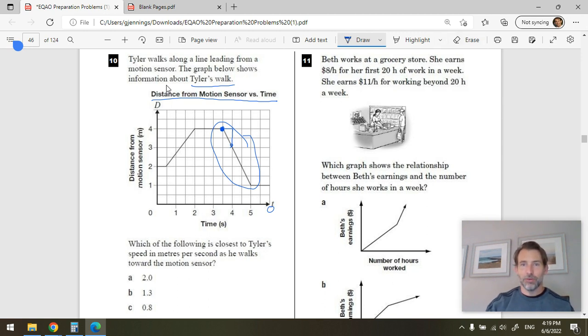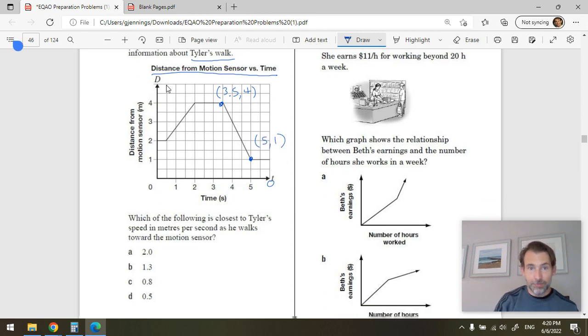All right, so here, why is this the case? Okay, so I'll show you why. Let's label some points, everybody. This point here is in the X 3.5 seconds, and in the Y, that's 4. Okay, 3.5 seconds and 4 meters away. This one is 5 seconds, 1 meter away.